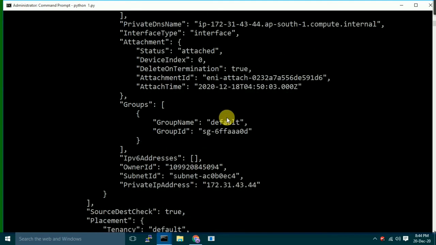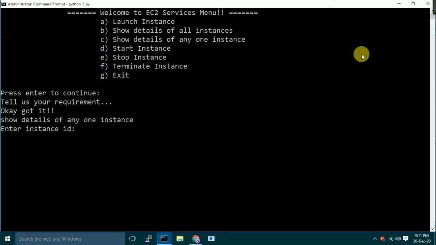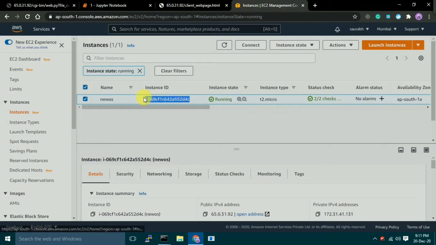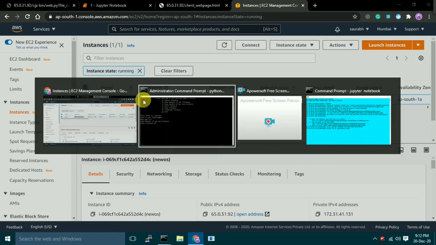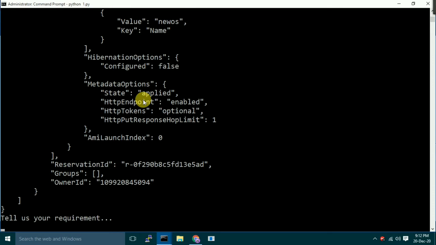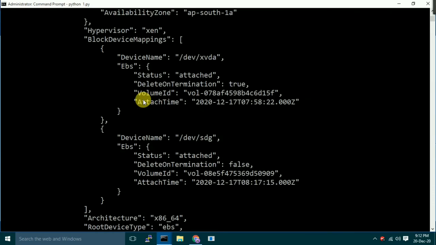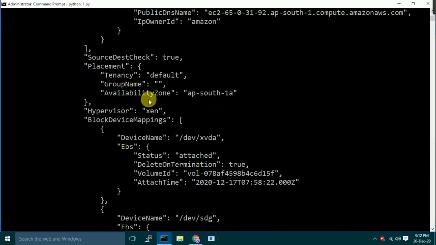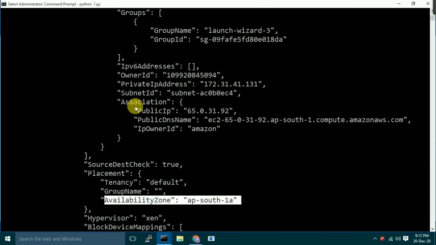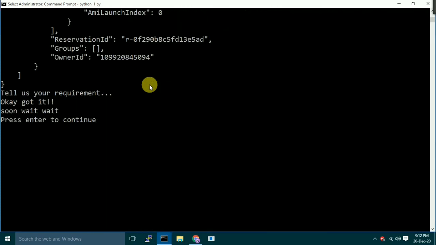So come here and let's see. Wait. Show details of one instance. So this one is asking for an ID. I think I have copied it, but let me copy it again from the instance. Let's copy from here. Here it has shown. Wait. So here it has shown all details about this instance, like the availability zone ap-south-1a, and this is the private IP address, and each and everything about this instance. Okay, and let's go for the further menu.